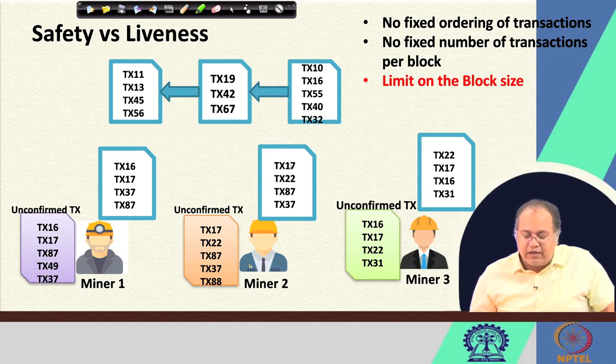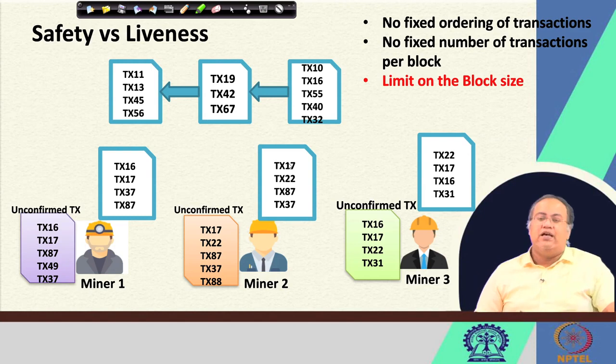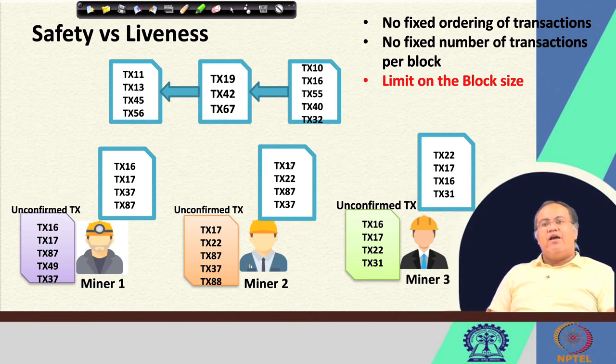Now, you remember that whenever you are creating a new block as a miner, you do not have any fixed ordering of transactions, you do not have any fixed number of transactions in a block. But what we have is a limit on the block size, just to ensure that within a finite duration, typically in the Bitcoin blockchain close to 10 minutes, a block can be added in the blockchain. In the typical Bitcoin blockchain earlier it was 1 MB, nowadays it is 8 MB. So, there is an upper limit, and your single block can be of that size.